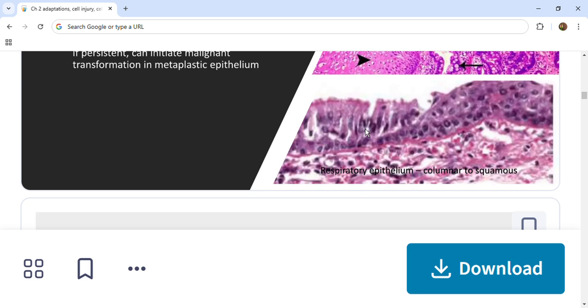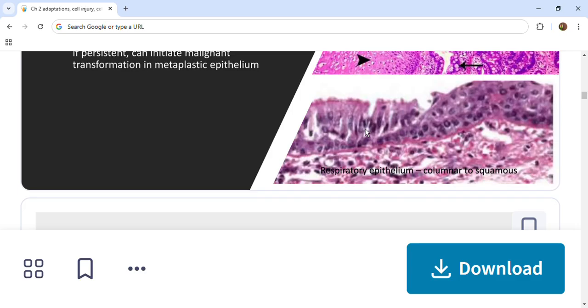Metaplasia is nothing but a specific type of cell being replaced by another specific type of cell. Let us see the examples. In the respiratory tract, due to chronic irritation in a cigarette smoker, the ciliated columnar epithelial cells of the trachea and bronchi are often replaced with stratified squamous epithelial cells. There are no cilia, and instead of columnar cells, it is replaced by squamous cells.